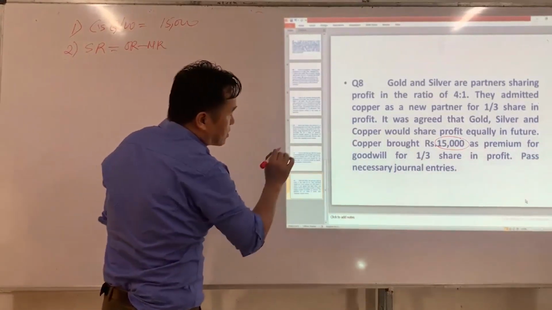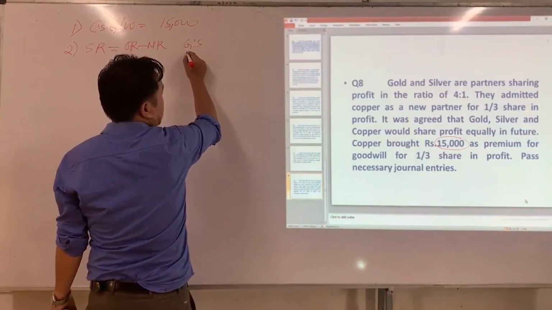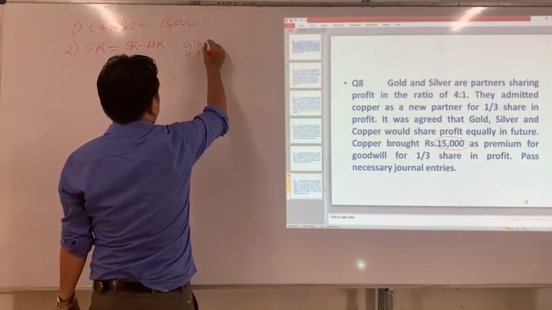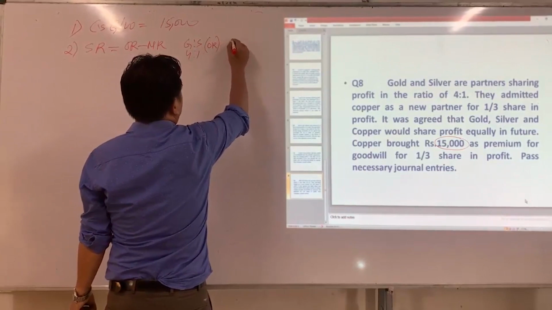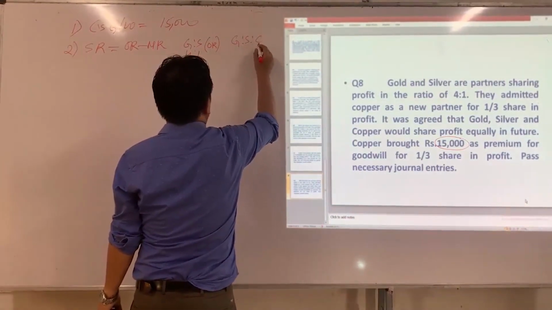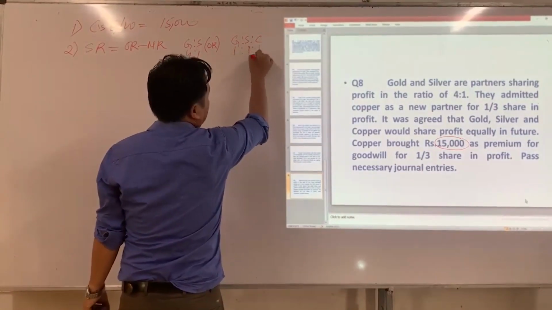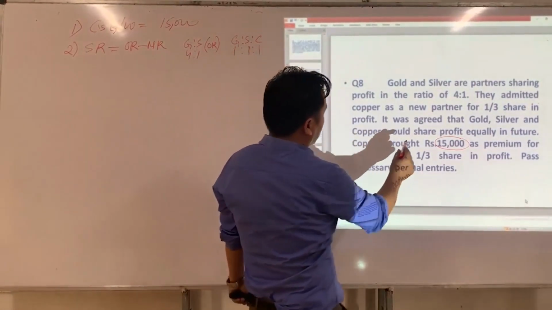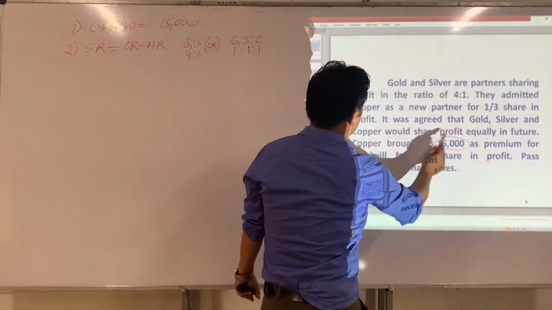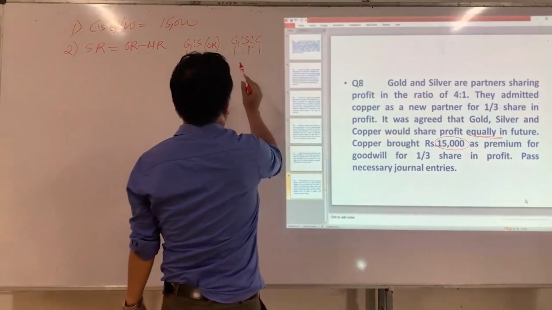So what is the old ratio? Gold and silver, 4:1. What is the new ratio? Gold, silver and copper, 1:1:1. Here it was agreed that gold, silver and copper would share profit equally, which means 1:1:1.